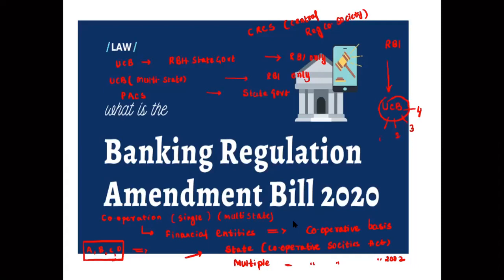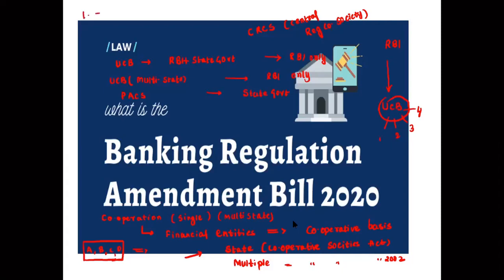For example, many members are taking loans and defaulting on them, so the banks are running into failures or fraud that are occurring. So what happened now? Whatever operations there are, or persons residing within the area of operations, are subject to the prior approval of the RBI. Okay, number one.